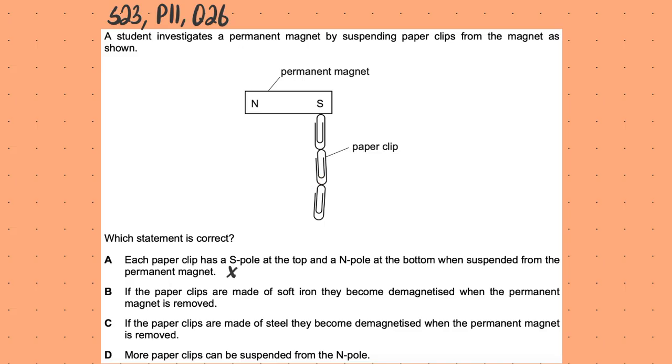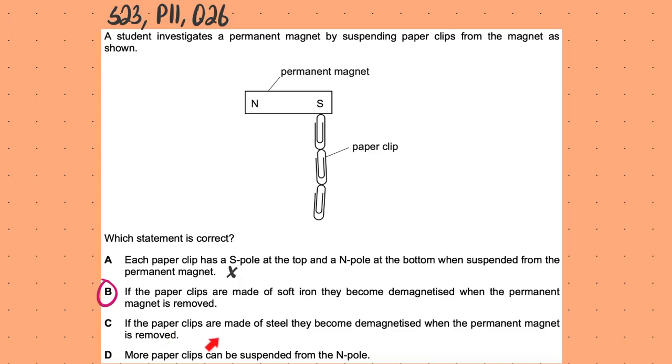If the paper clips are made of soft iron, then they become demagnetized when the permanent magnet is removed. This is absolutely correct. This is what it means to be a temporary magnetic material, which is that they are only magnetized as long as that magnet is in there. Or for example, if they're placed in a solenoid, then only as long as the current is flowing.